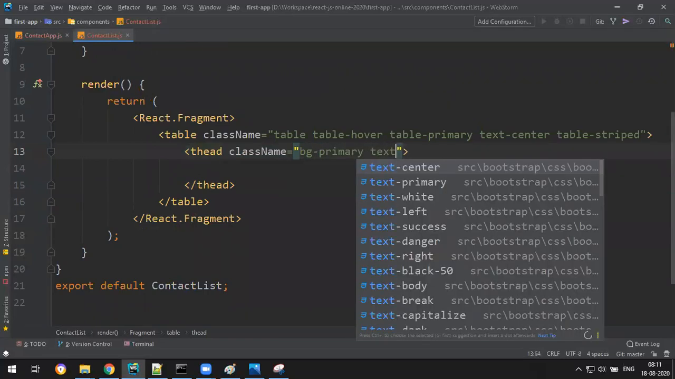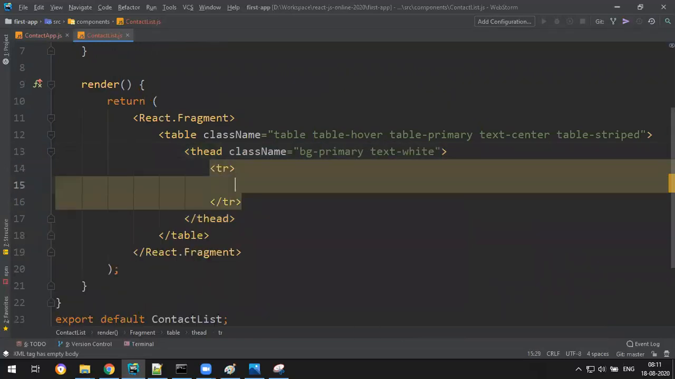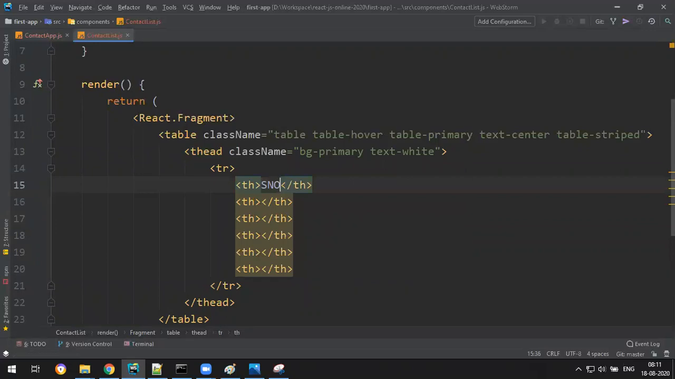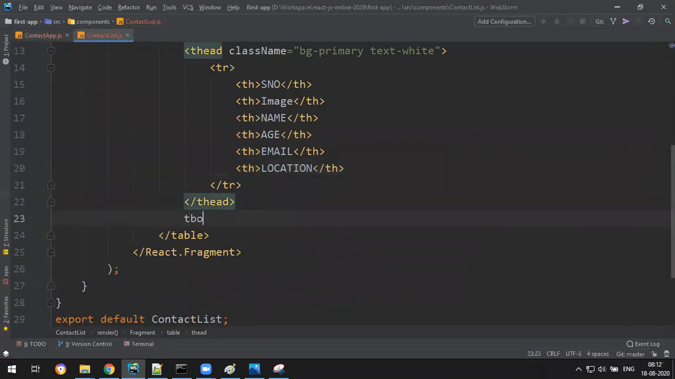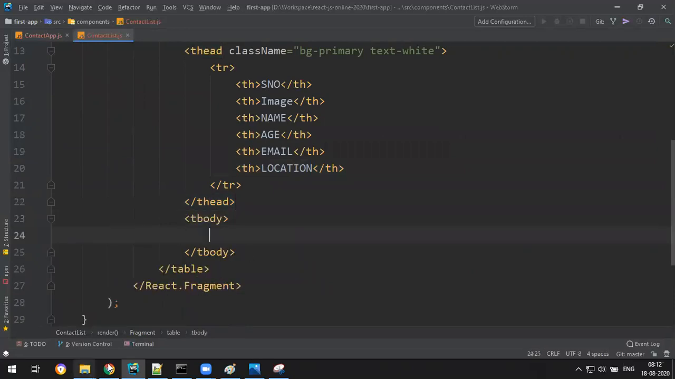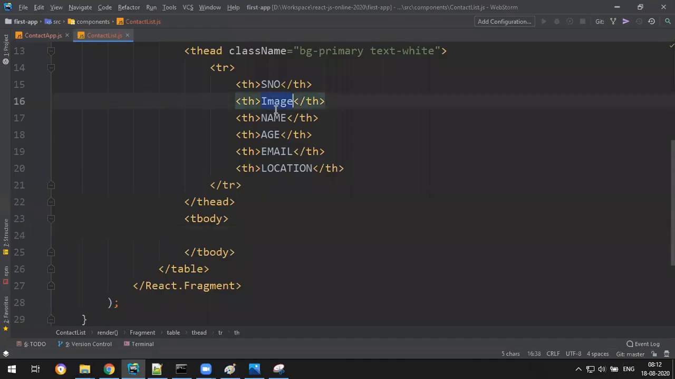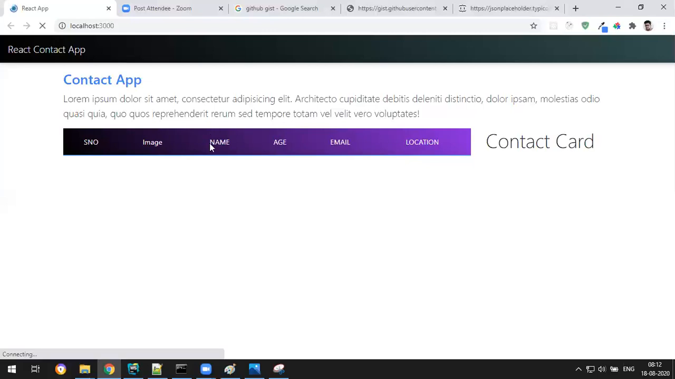This is with the color bg-primary, text-white. Table row, th times 6. First serial number I wanted, and then I want the name, and then, no, first image I want. Image, name, age, email, and then this location. Okay, and then tbody. So I want to display images like that. Okay, so I want to display that.